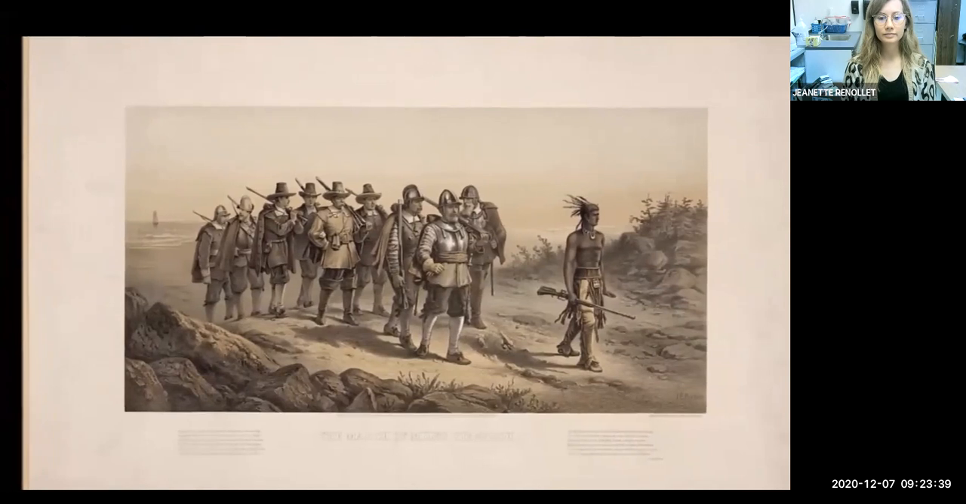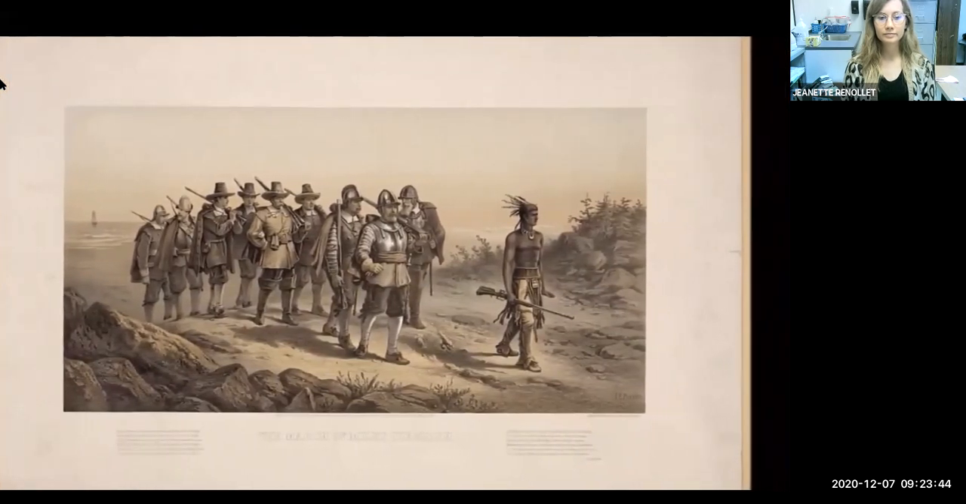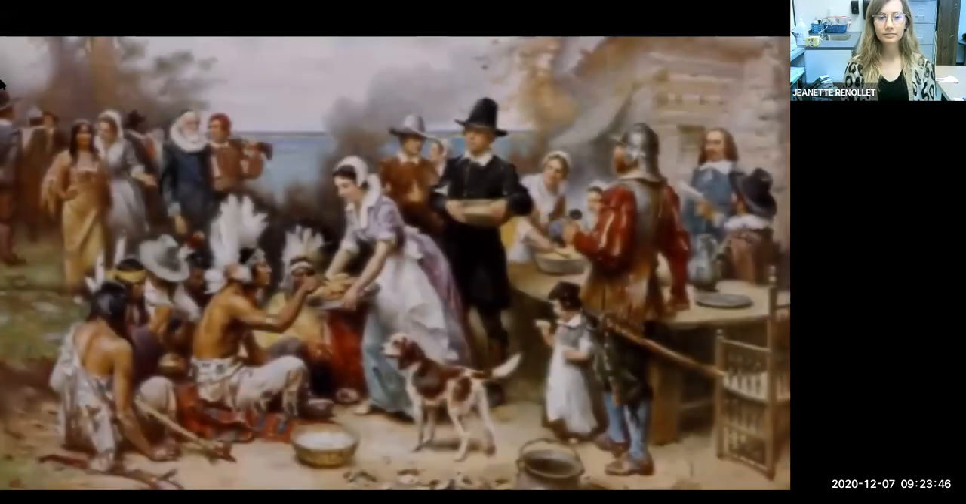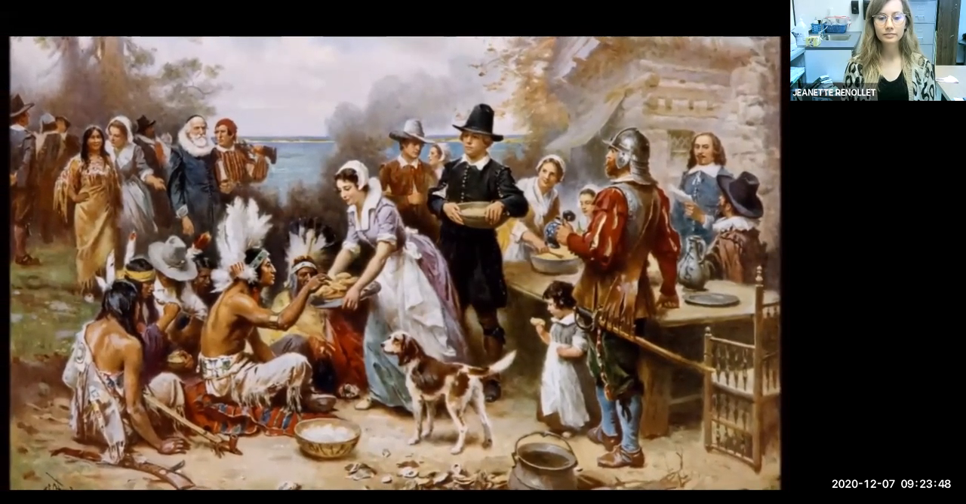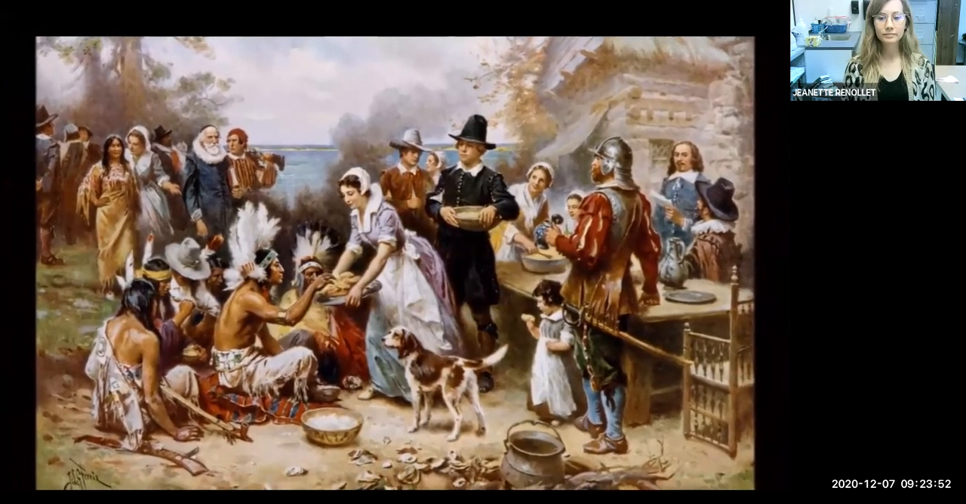That fall, there was a good harvest and plenty of food. The Pilgrims had a celebration that lasted for 3 days, and they invited their new friends, the Wampanoags, to celebrate with them. This feast is often called the First Thanksgiving.